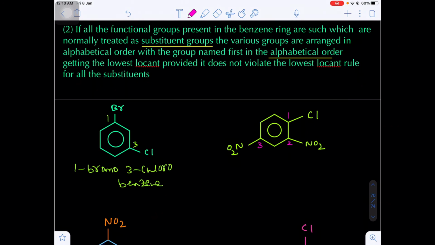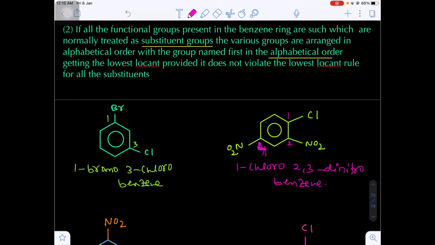So always we have to give the lowest set of locants. That means 1-chloro-2,3-dinitrobenzene.